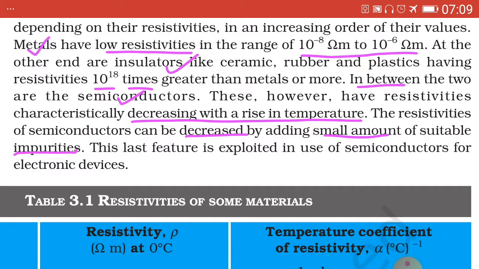All these points can be referred to as objectives. While insulators like ceramic, rubber and plastics have resistivities 10 raised to 18 times greater than metals. While semiconductors have their resistivities in between the two. And in the case of semiconductors, resistivities decrease with rise in temperature.